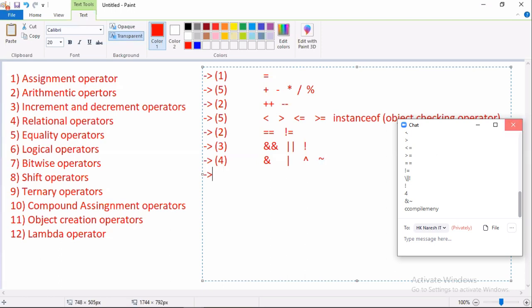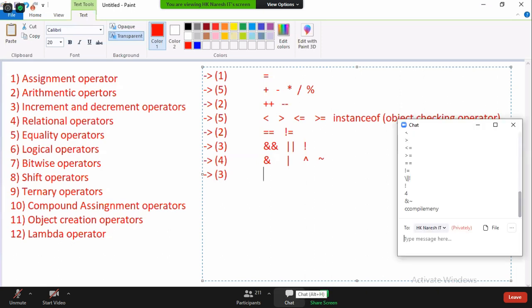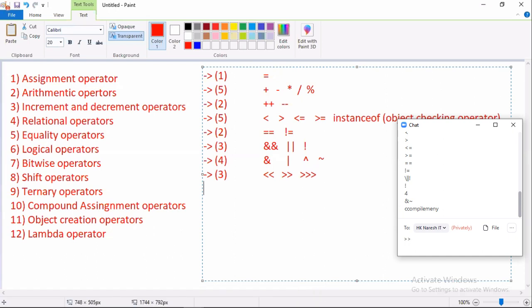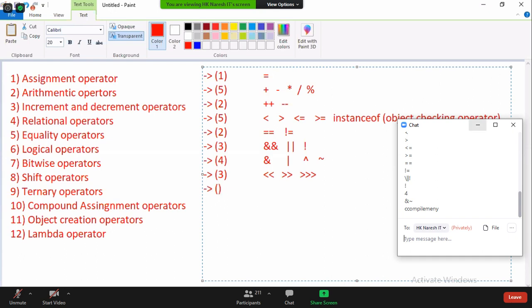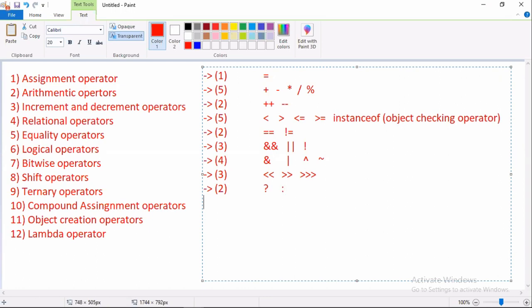Next, shift operators. How many are there? Three. What are they? Left shift, right shift, double right shift. And then next, the ternary operator. How many are there? The operator is one, but the symbols are two: question mark and colon. And the next, compound assignment operators. How many are there? 11 compound assignment operators. What are they? Plus equal to.